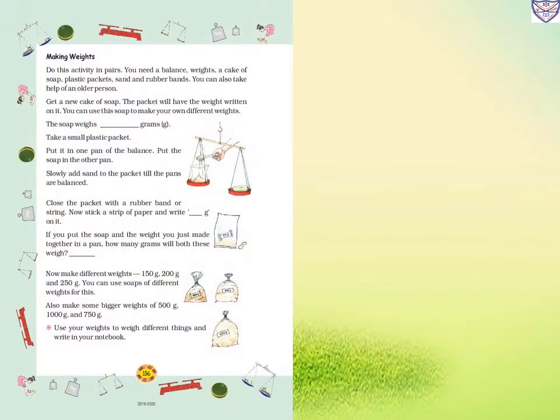Page number 136, making weights. Now here we will make our own weight. So do this activity in pairs. You need a balance, weights, a cake of soap, plastic packet, sand and a rubber band. You can also take help of an older person.